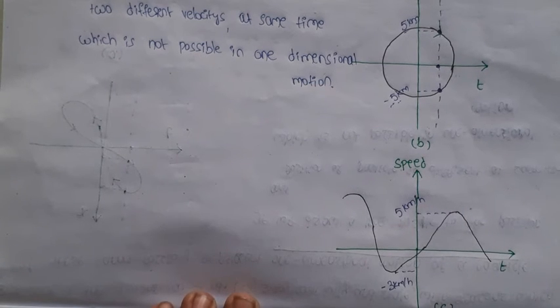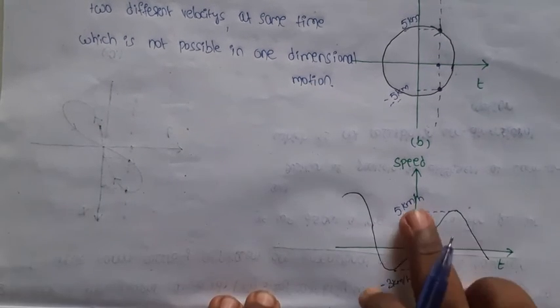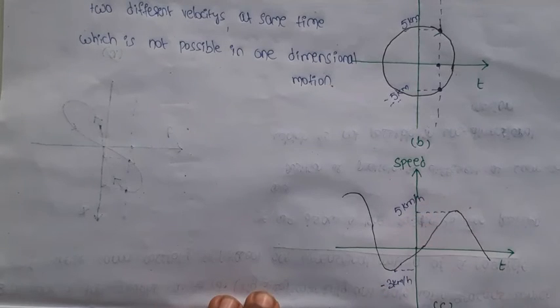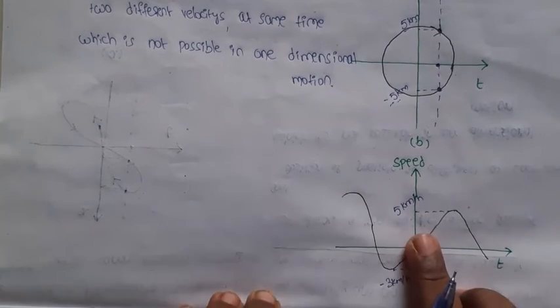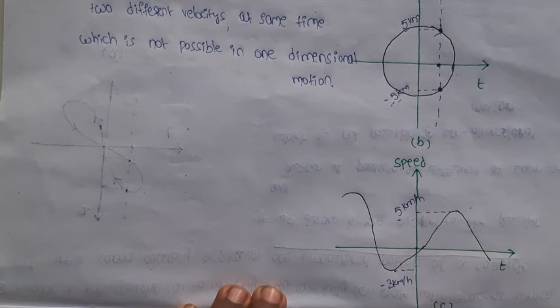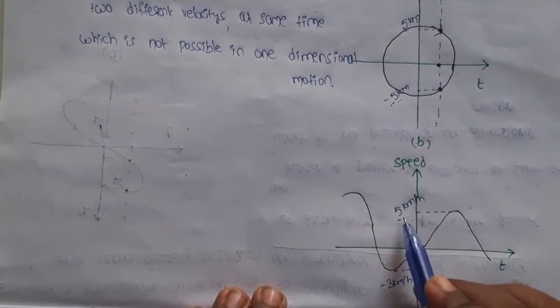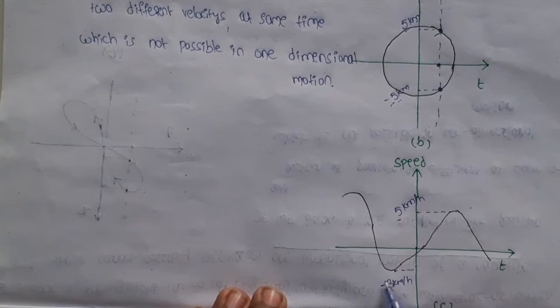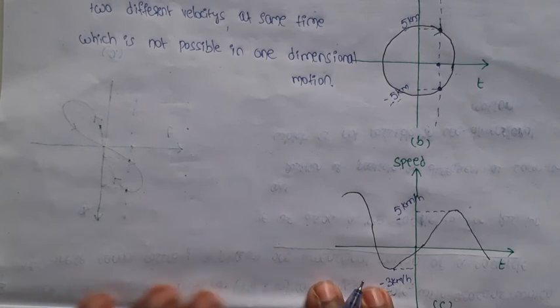So what is meant by speed? Distance by time. Distance has only magnitude, there is no direction. But in the graph it represents positive value and negative value. So speed has a positive value 5 km per hour, and speed has minus 3 km per hour, a negative value, which is not possible.